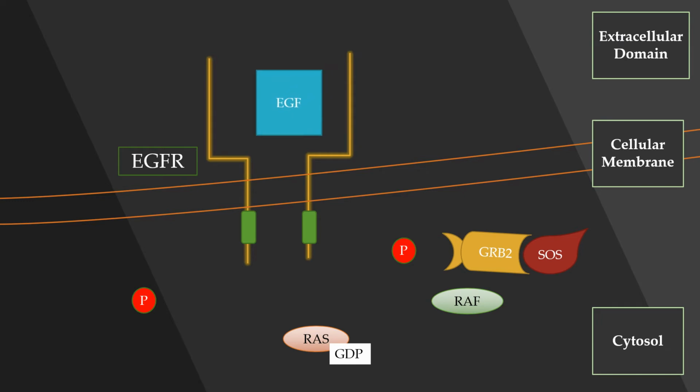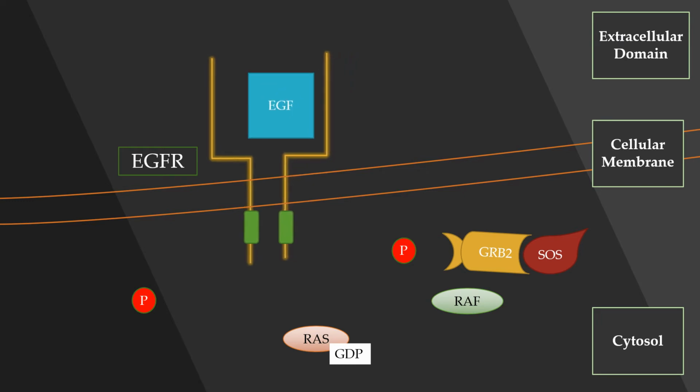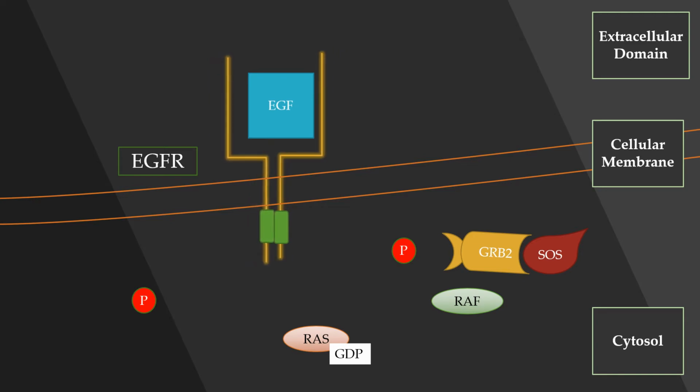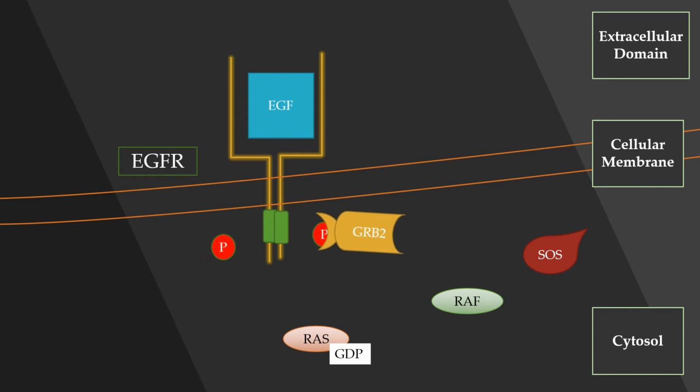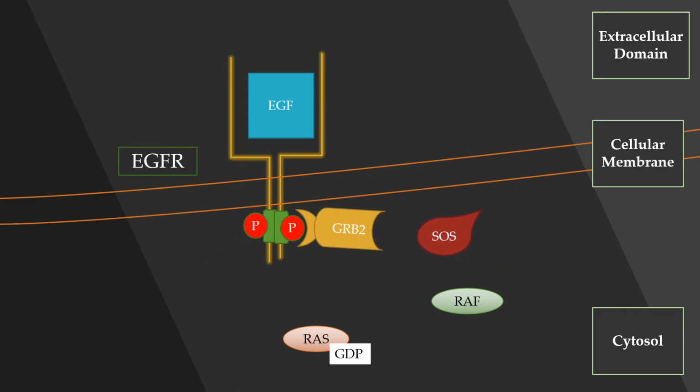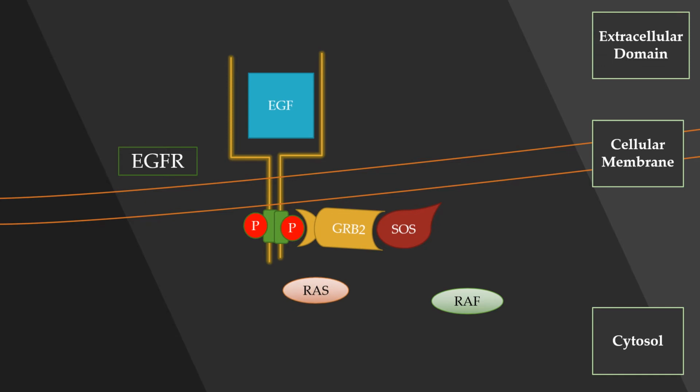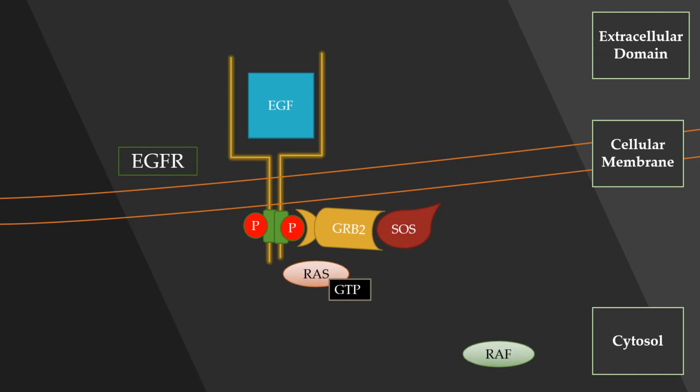Upon binding, it leads to the phosphorylation and activation of its receptor. This results in the attachment of GRB2 protein with the receptor. After that, the SOS protein also joins the GRB2 protein. This conformation leads to the activation of RAS. The activated RAS binds to GTP instead of GDP.